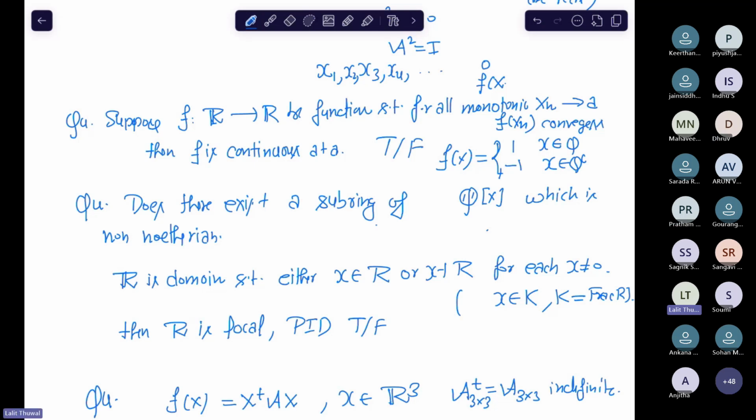No, right? It will not converge, right? Because it will come out to be 1 minus 1, 1 minus 1, 1 minus 1 like that, right? Yes or no? Do you understand? Yes, sir. So it would not work. Okay.